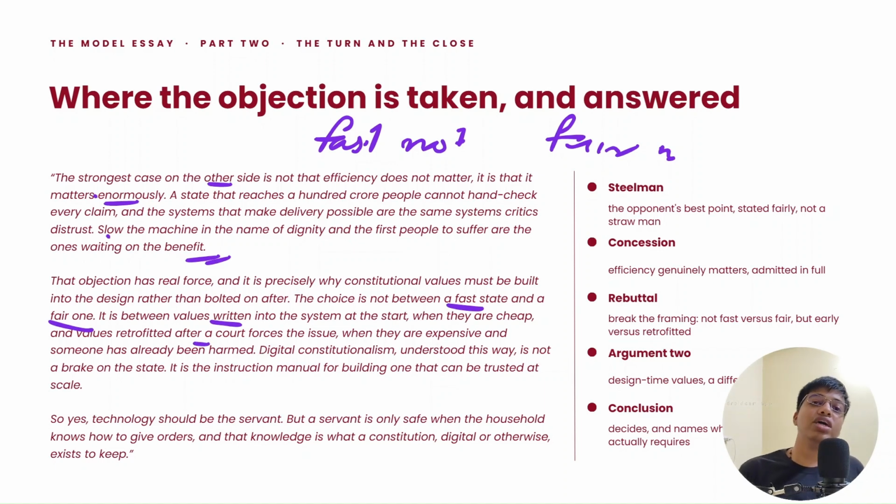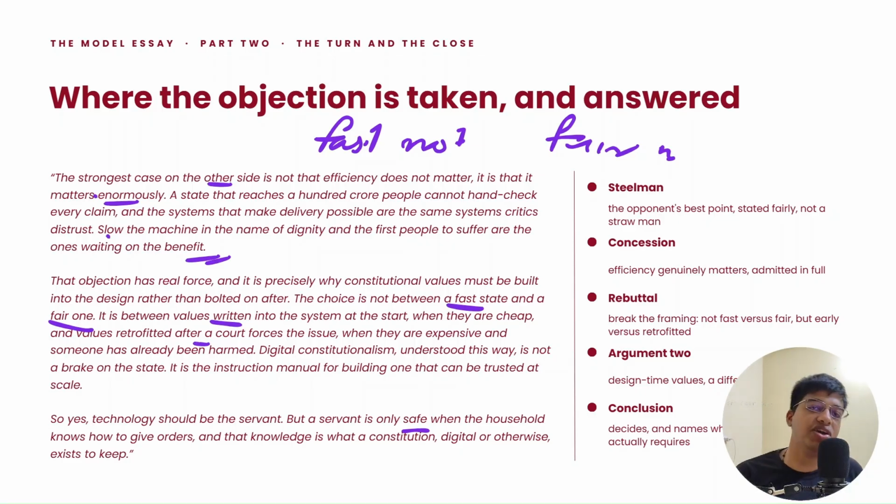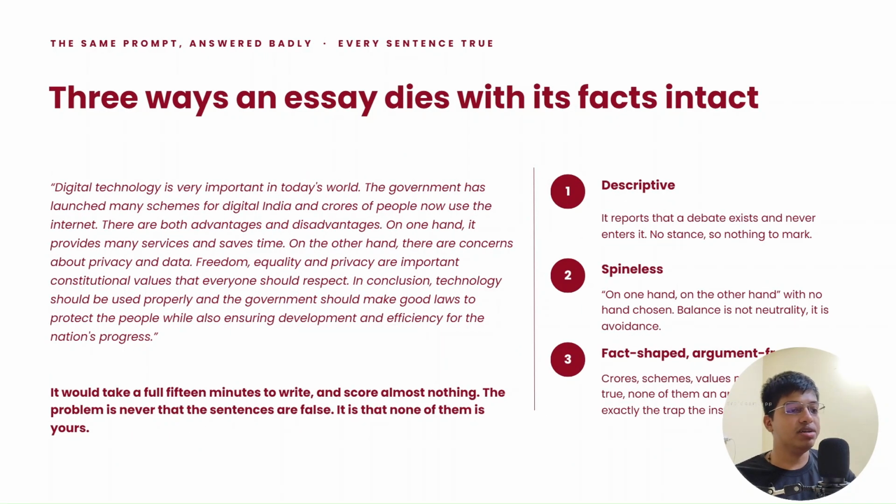ठीक है. So essentially it said that the choice is not between two values, it is between how the entire machinery is fitted from the very first, and then it suggests a few things that okay, technology should not be a servant, but the servant is only safe when the household knows how to give orders. The court should intervene, and so on and so forth. So that is how the digital constitutionalism ka essay went in.